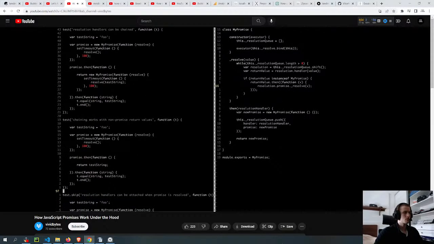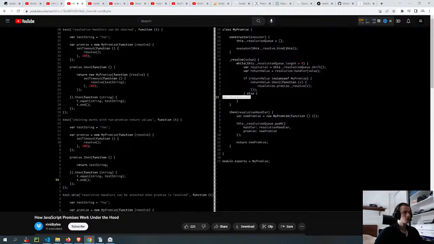It says chaining works with non-promise return values. So what we're testing here is that if we return something that is not a promise, then the next promise will be resolved immediately with that value. Now at the moment, if we return something that is not a promise, we're not even resolving the associated promise. So this function is never called. We need another condition here.